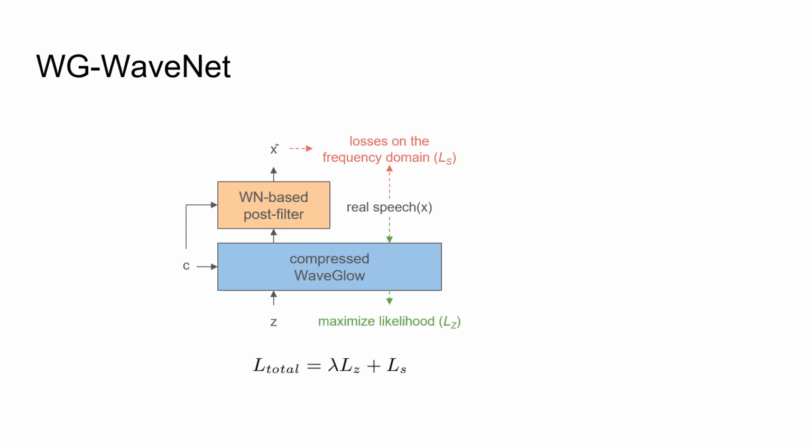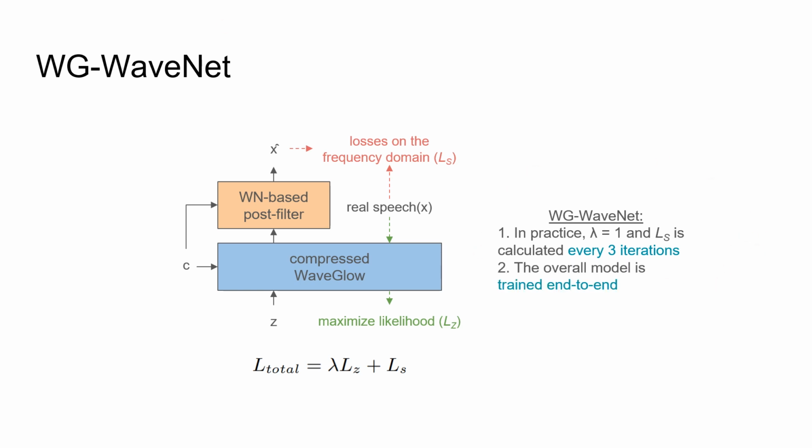Here lambda is a scalar. Note that in practice, we do not calculate LS in each iteration. We found that this setting gives a better result from our experiments. The two components in WG-WaveNet are simply trained together, that is, end-to-end training.